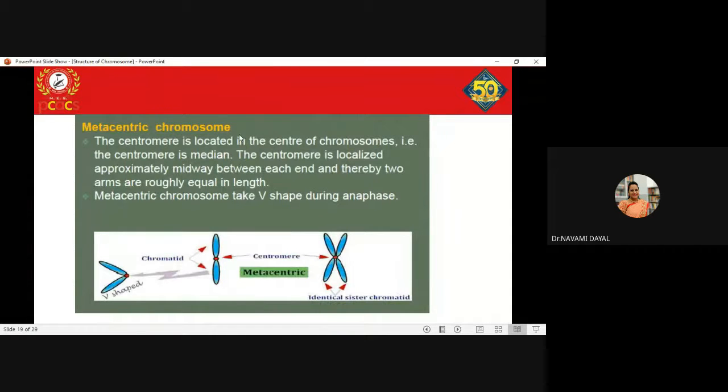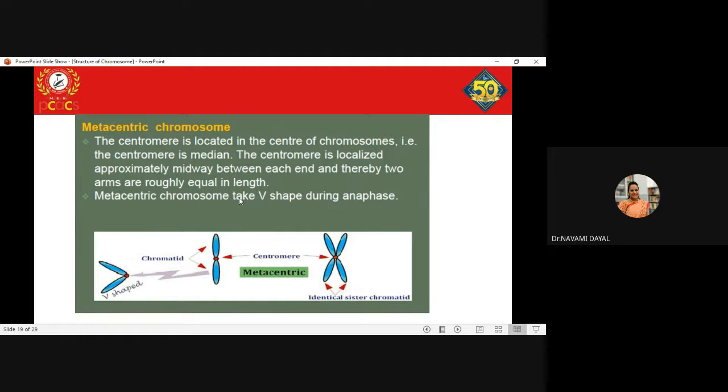Coming to the metacentric chromosome, the centromere is located at the center of the chromosome. That is, the centromere is present in the middle. So the centromere is located approximately midway between each end, and thereby the two arms are more or less equal in length. If you take a look at this, the centromere is present in the middle, and the two arms are more or less equal in length.